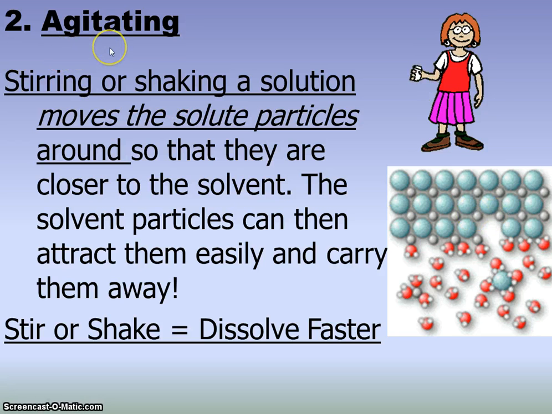Okay, what about if we shake it up? Lots of us shake or stir something that we want to make our mixture with. Like sometimes when you buy stuff at the store, the mixture might settle out to the bottom, so we got to shake that up and cause it to dissolve very quickly. The more you shake it, the more those particles are moving around, bumping into each other, and then they'll start carrying that solute off. So the more you shake it, the more you stir it, it's going to dissolve faster because those particles are moving faster and they can be dissolved more easily.